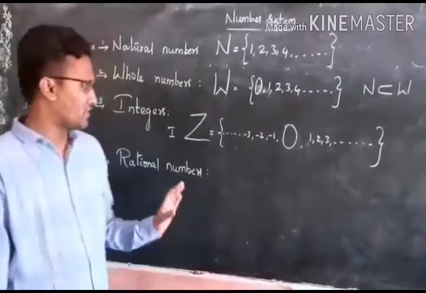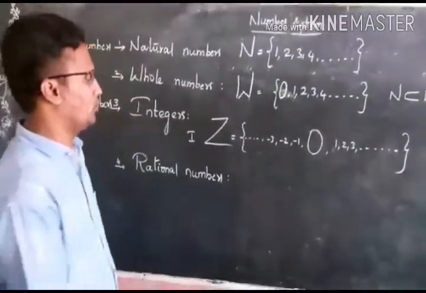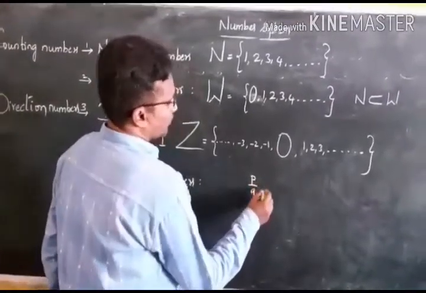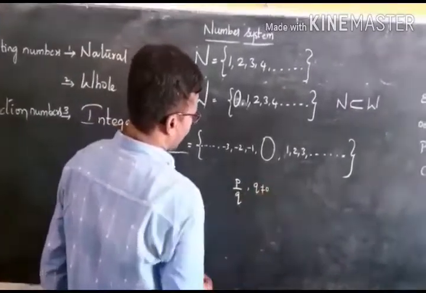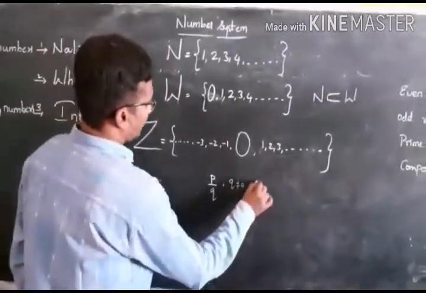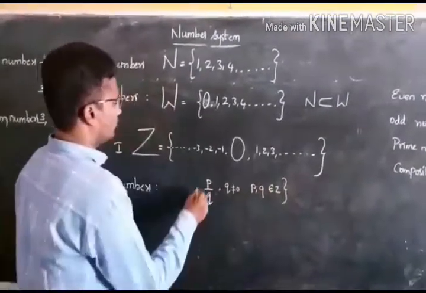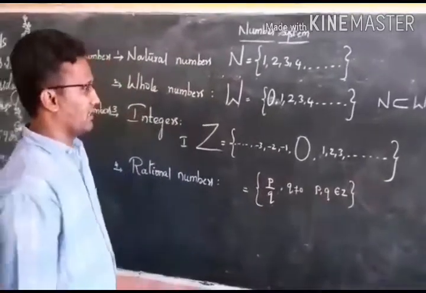The number which can be written in the form of p by q, where q should not be equal to 0, as well as p and q should belong to integers. Then such a number is called a rational number.